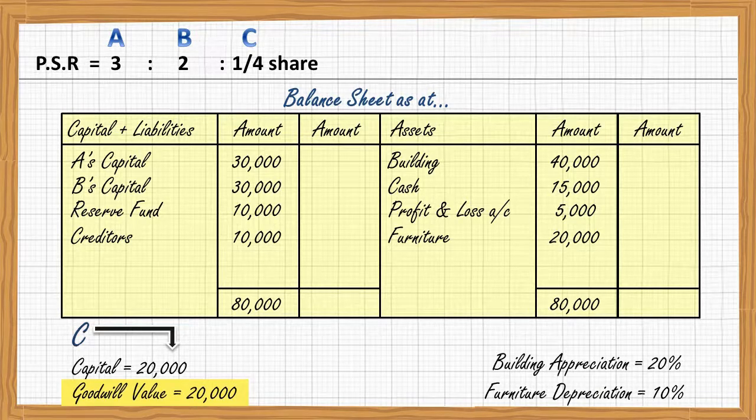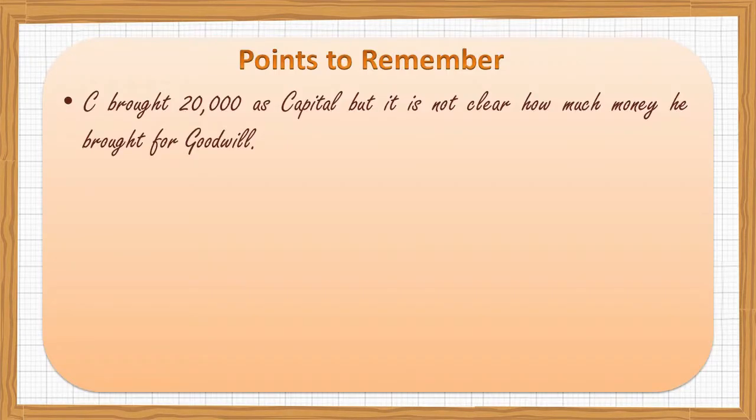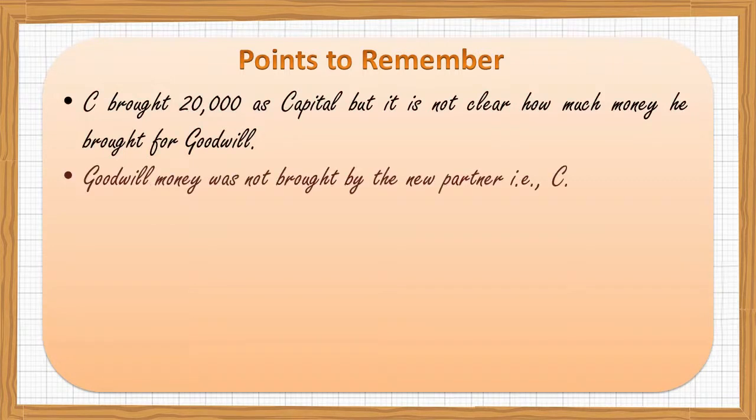What have you noticed? The new thing in this question. He brought 20,000 as capital, but the question is not telling you how much money was brought by C as goodwill. What does it mean? The goodwill money was not brought by the new partner, but the value of the goodwill of the firm is rupees 20,000. It's clearly stated in this question.